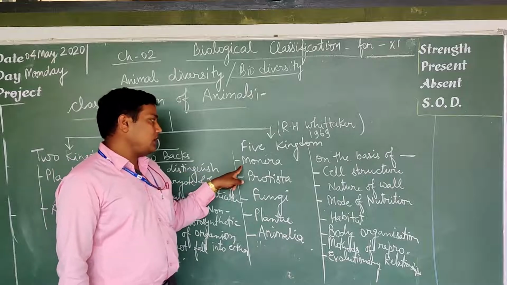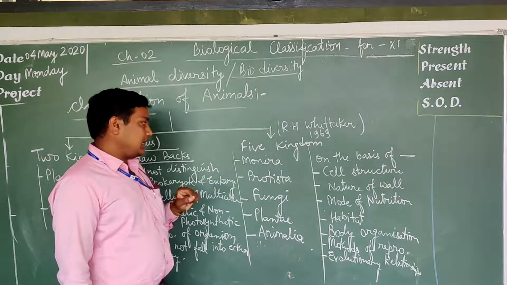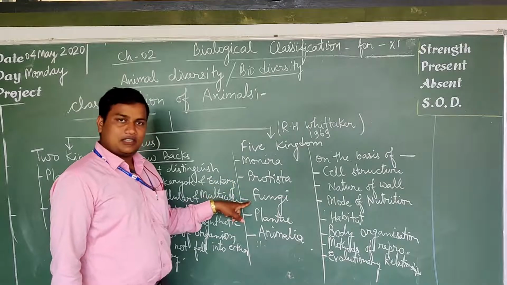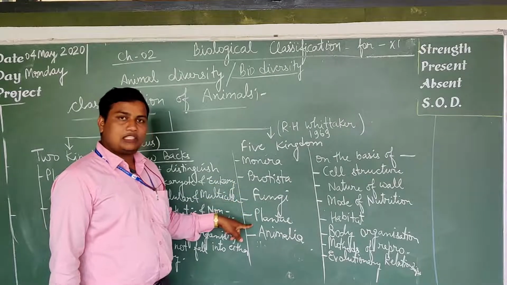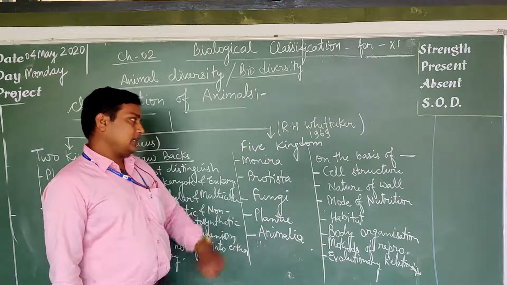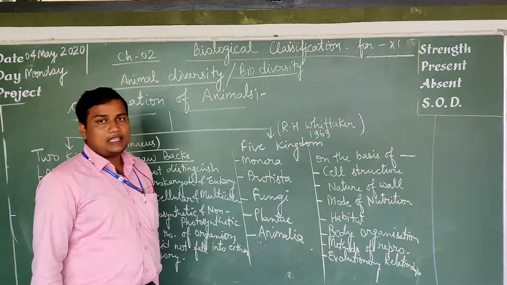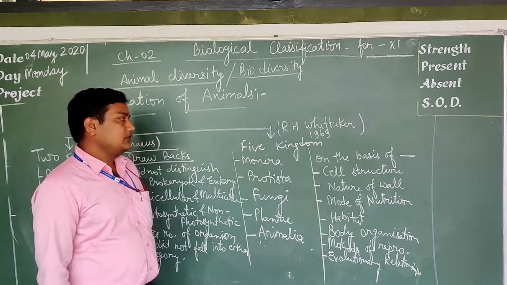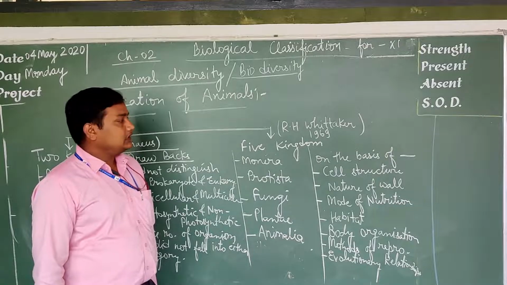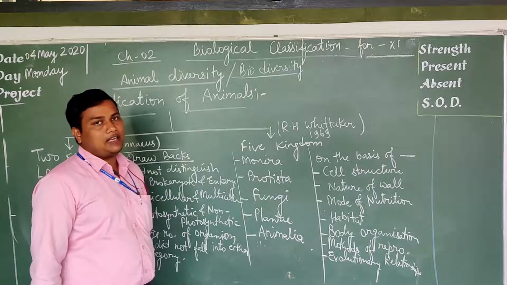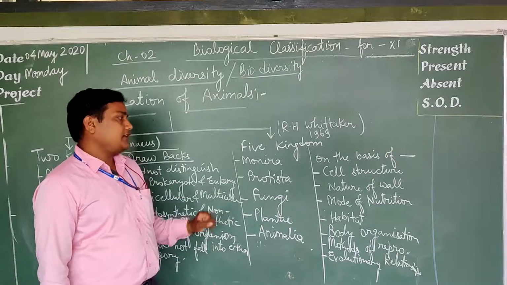The first was kingdom Monera, second was Protista, third was Fungi, fourth was Plantae, and fifth was Animalia. Why did they classify the organisms into 5 kingdoms? These are the characteristics through which they classified them.